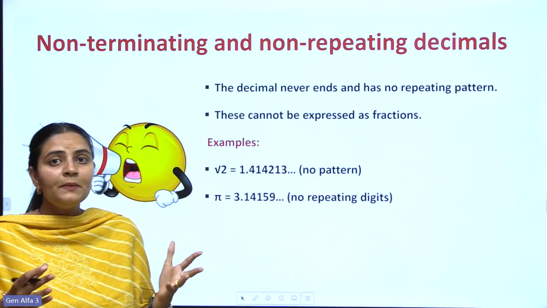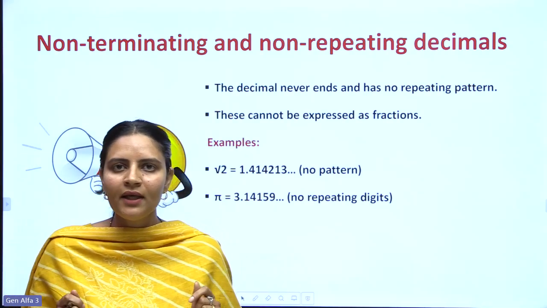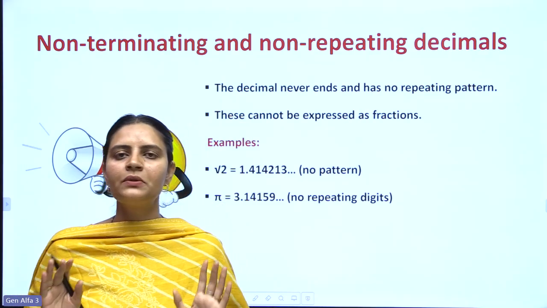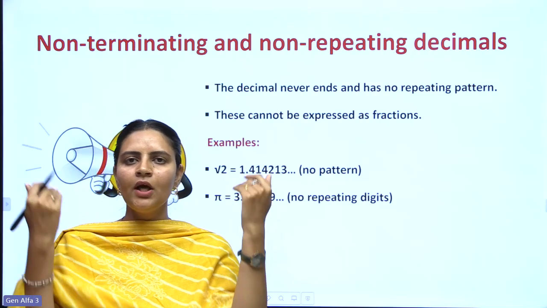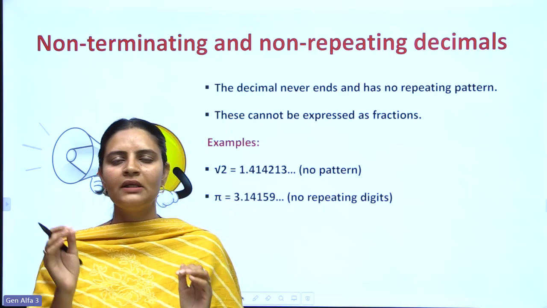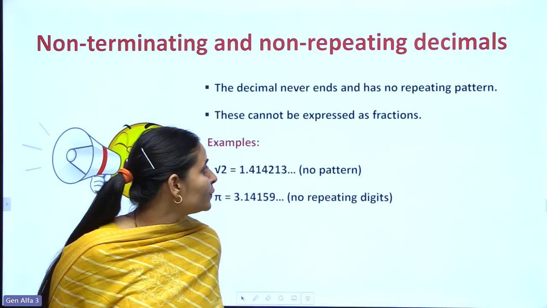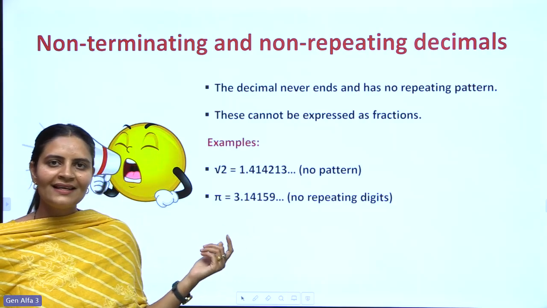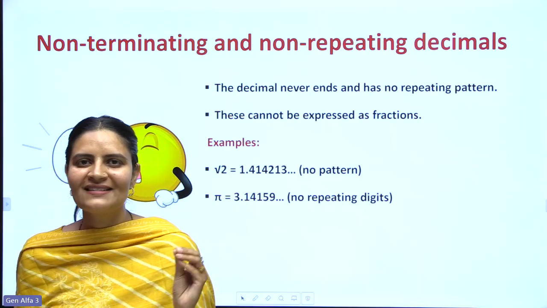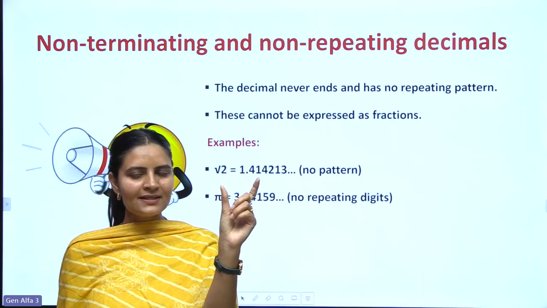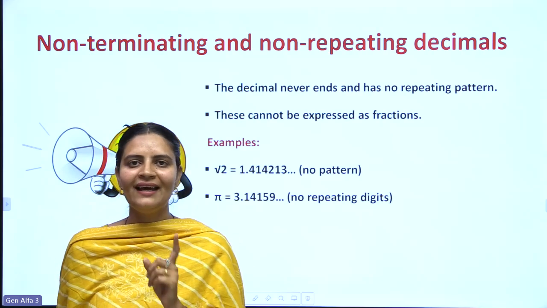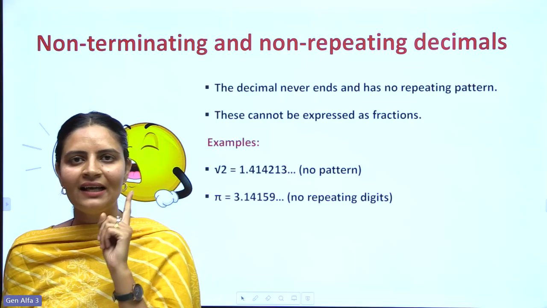Now, the decimal never ends because it is non-terminating, and it also doesn't get repeated. We have no idea about these kinds of numbers. Non-repeating, not having any pattern. Non-terminating, non-repeating. So that would be what? That has a special name. The wild one, irrational numbers. Yes? If it ends or repeats, rational. If it does not end and does not repeat, it is your irrational number.